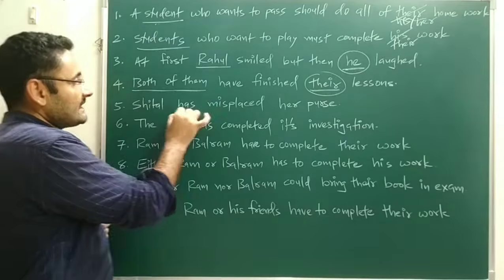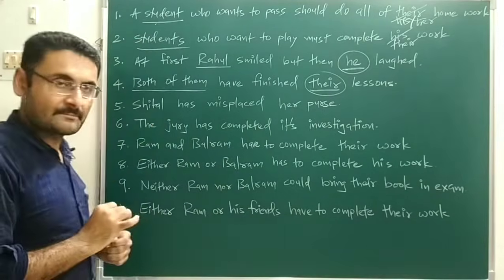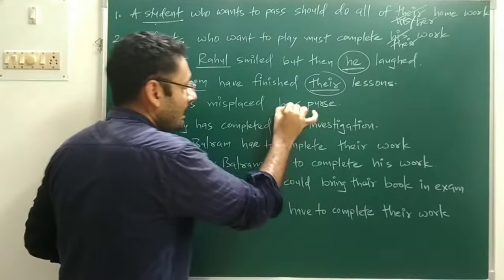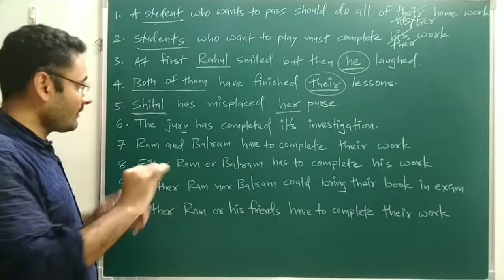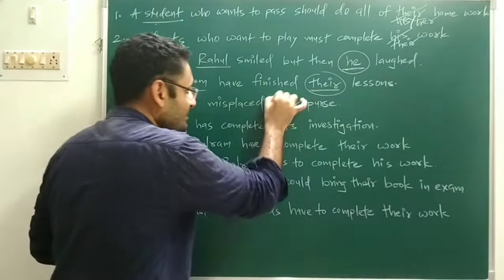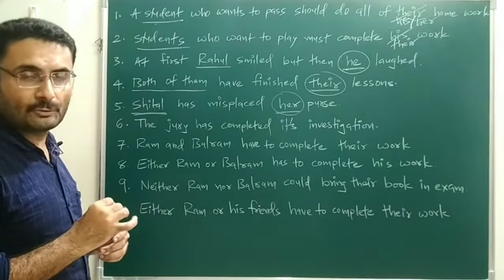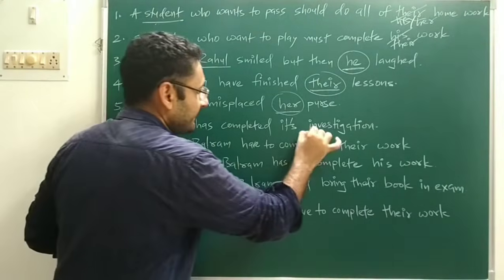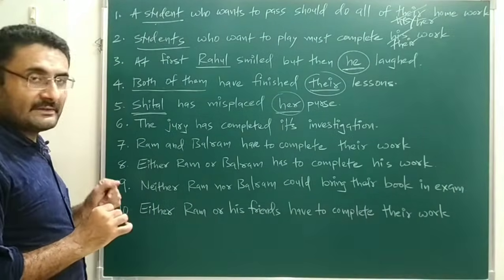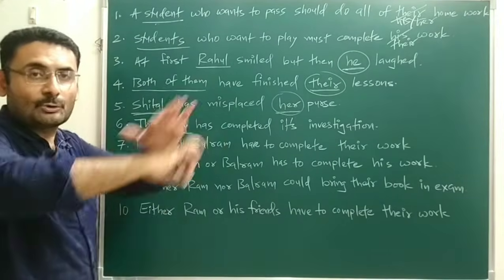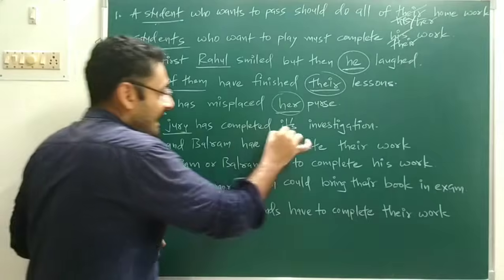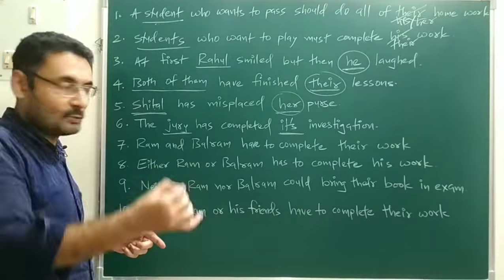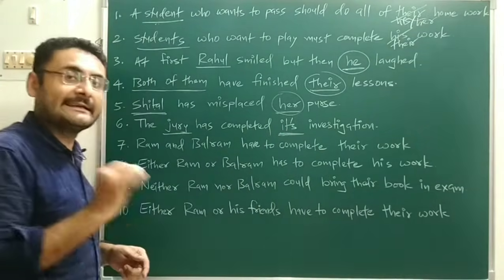Now next is Sheetal has misplaced her purse. Now in this sentence, Sheetal is a noun in singular form. Her is your pronoun, describes the noun, that is also in singular form. That is correct. But that her is which type of pronoun? That her is a feminine type pronoun, means you can say it is a female pronoun. Now next, the jury has completed its investigation. Now remember one thing, whenever jury is there, it is a group. So for that, it is used as its. Whenever a group is there that you want to represent, that pronoun is a non-living thing. Its, you have to say.